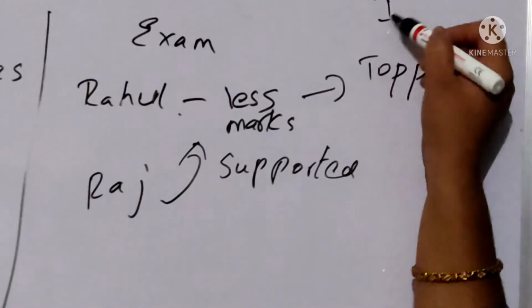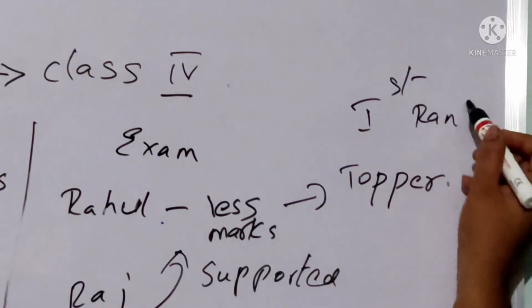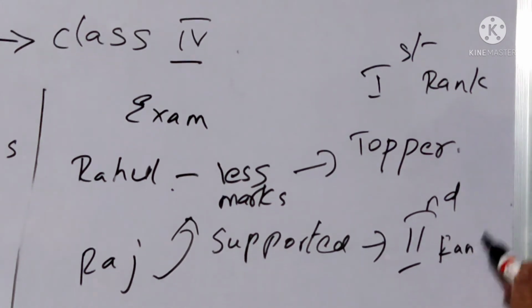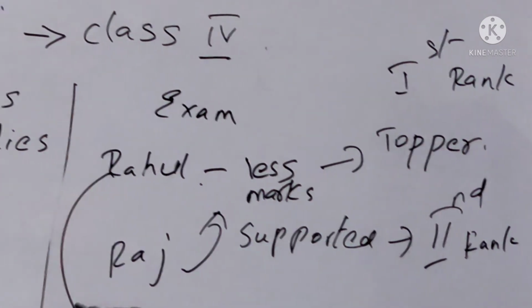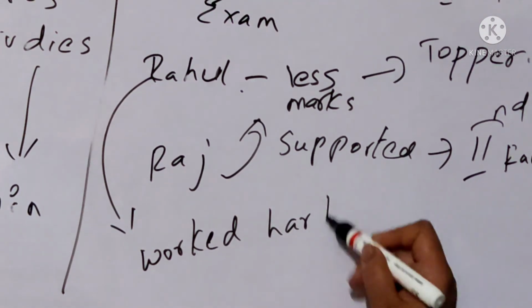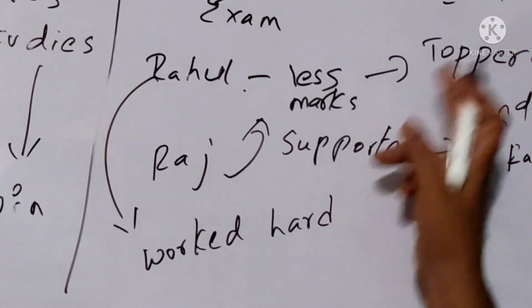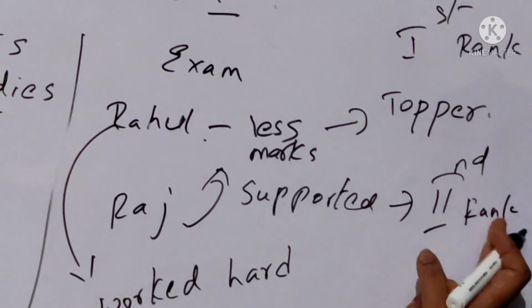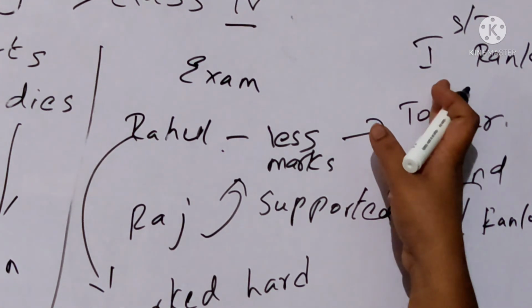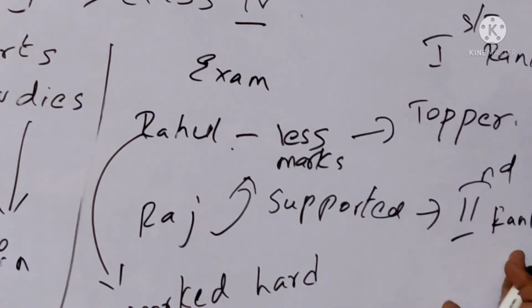So he got the first rank and Raj secured second rank. How did this happen? Because Rahul worked hard a lot. He studied and he got the first rank. Sorry children, he got the first rank, not the prize, in the exam. And Raj got second rank.